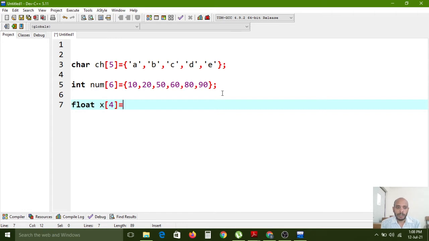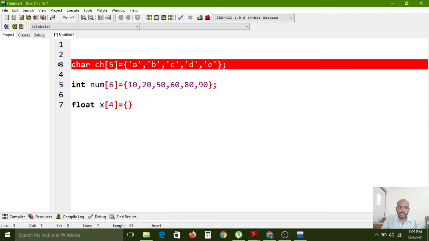Actually, if you have any fraction part values, nothing but 1.5, 2.8, 3.9, so like that after the point, if you want to maintain any fraction part values, in that case we have to use a data type like float data type or double data type. So those fraction point data types we can use in our C programming while creating arrays. Okay. So here array initialization is same.